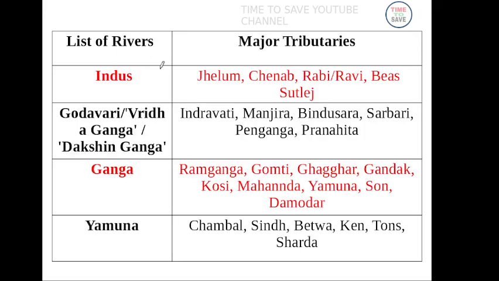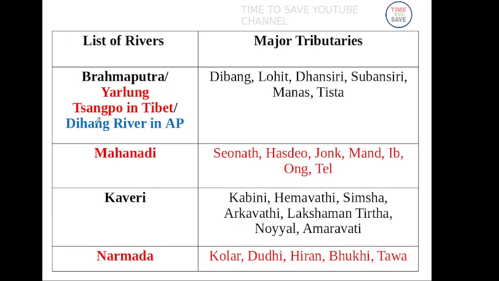See, this column lists the rivers and this column lists the major tributaries. Indus river, tributaries Jhelum, Chenab, Ravi, Beas and Sutlej. Similarly, Ganga river, Yamuna, Brahmaputra, Mahanadi, Kaveri, Narmada.